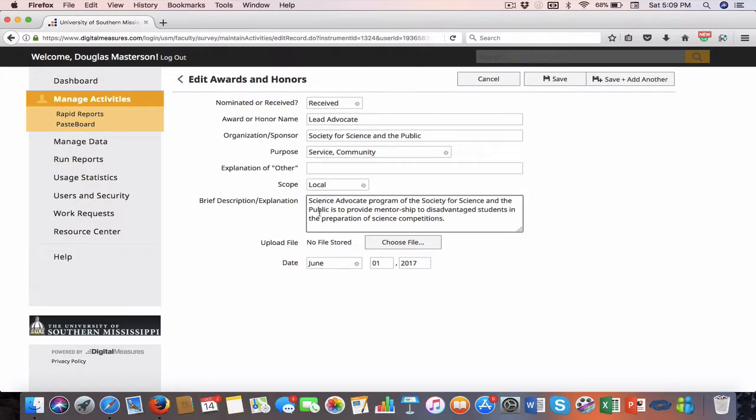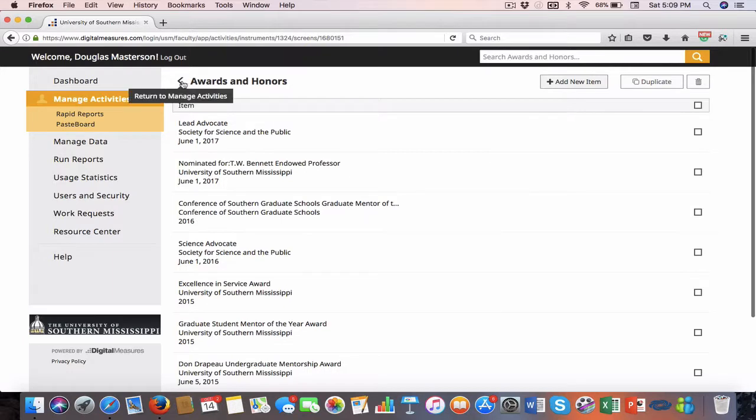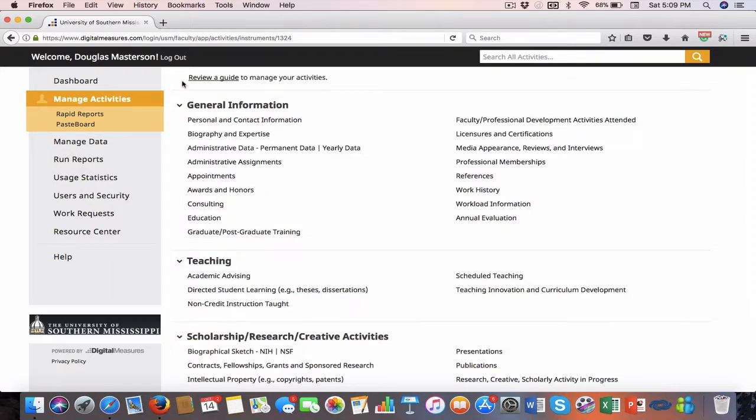I can put in a brief description. I can even upload a file if I have a certificate and I got a picture of it, or a scan of it, or a PDF of it, or a letter acknowledging the award. I can put all that information there. And so that adds rich data to these types of things that we normally don't have access to as administrators.